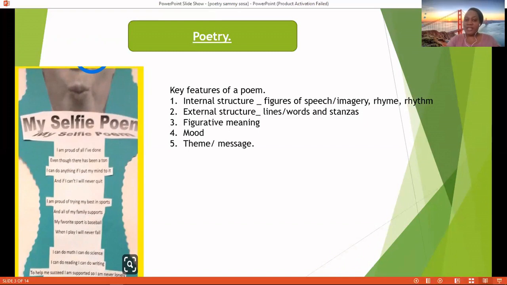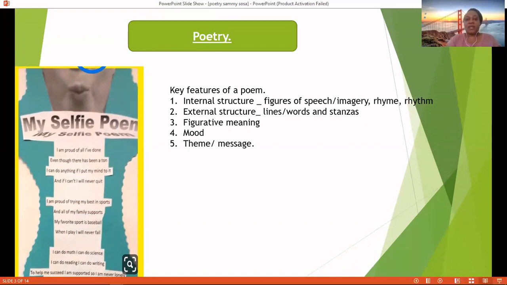I think you can already tell the flow of emotions there, how one feels about themselves. That is an example of a poem. And you can also see the structure of the poem. It is written in verse. Right, let's now zoom into the key features of a poem.